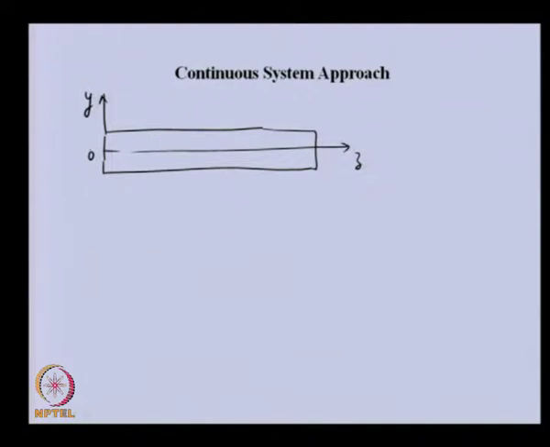In this we can have some kind of distributed load or distributed force on this beam, which is a function of z. This is the force per unit length, or we can have a concentrated force at some specified location, let us say z0.